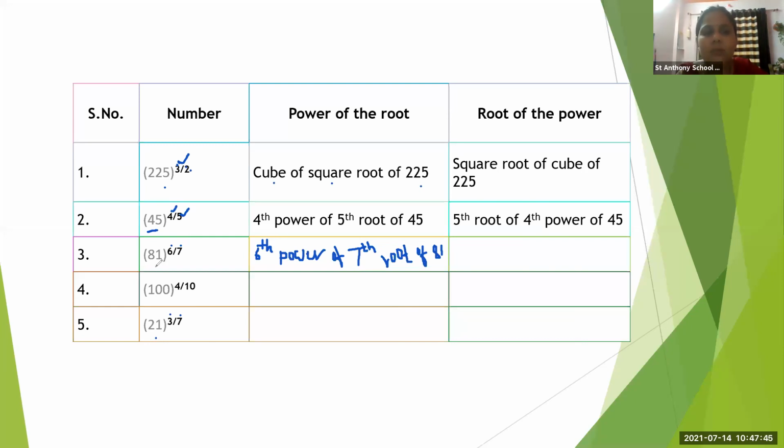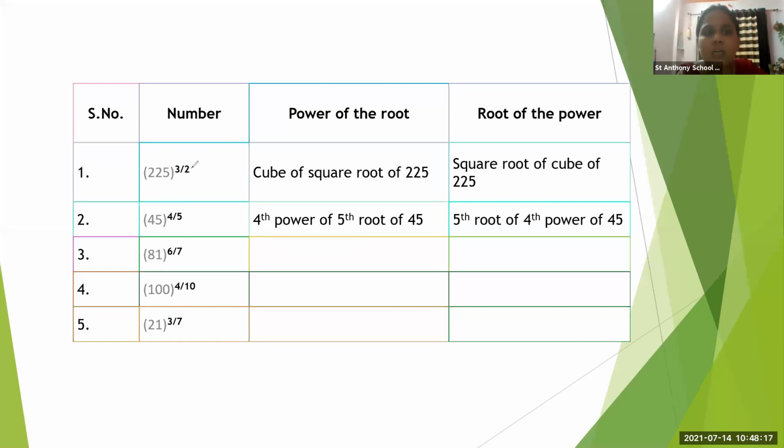Okay, now teacher, next is how to write root of the power. Till now we have seen power of the root, and now we learn root of the power. Where it is power of the root, we write power first and then root. But when it is root of the power, we will write root first and then power. Now here, what is the root and what is the power?